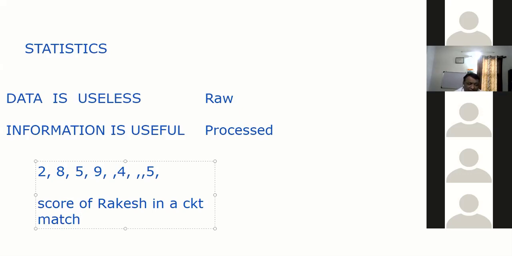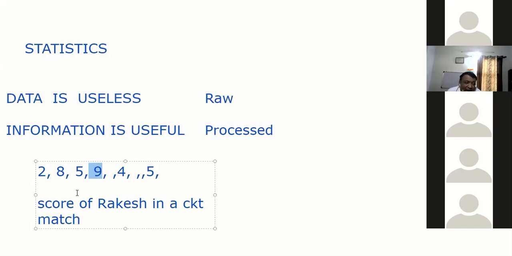I process the data and say, okay, his lowest score is 2, his highest score is 9, his average is this. That is information. Very useful, right? You take certain decisions, you do trend analysis. So when you process the data and convert it into meaningful information, then it is useful.